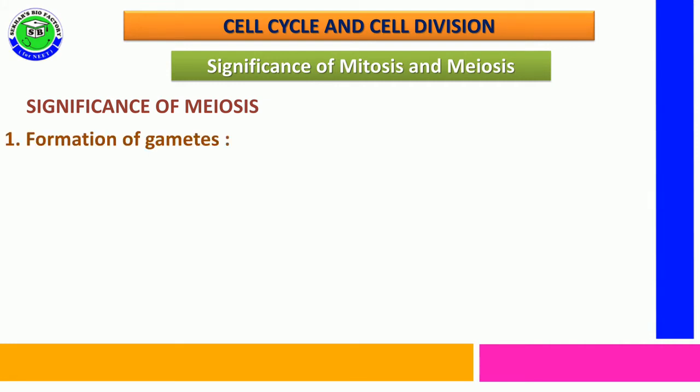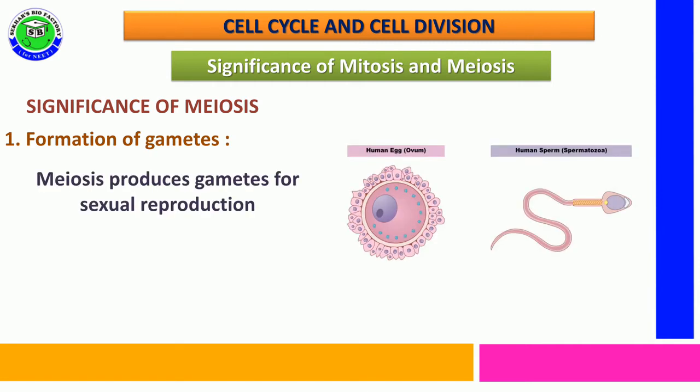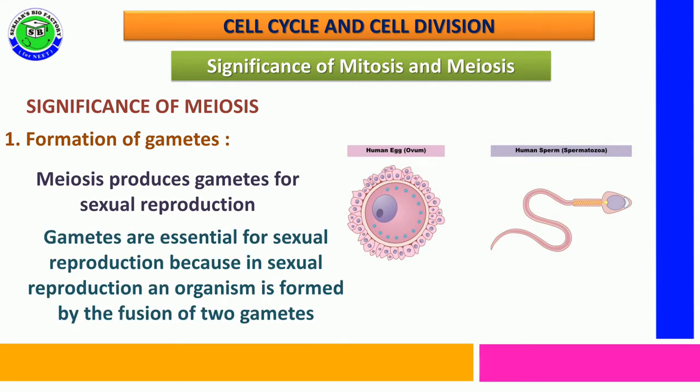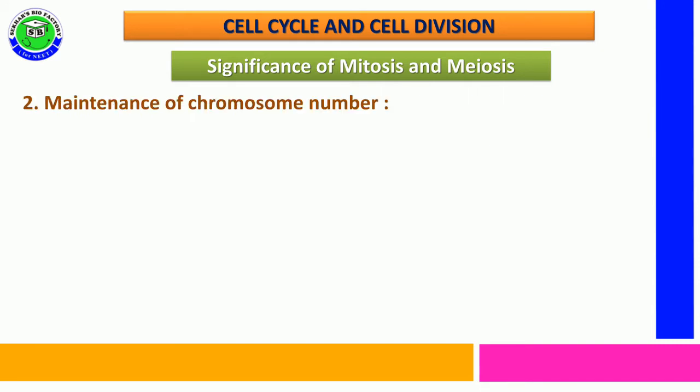Significance of meiosis. The meiosis division is helpful for the formation of haploid gametes, and these haploid gametes are essential for sexual reproduction, because the organism is formed from the zygote. That zygote is formed by the fusion of both male and female haploid gametes.